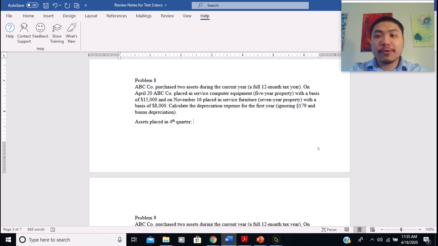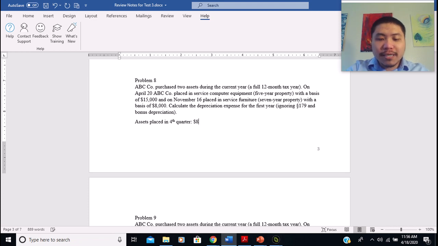We have to calculate this to be able to judge whether we use half-year convention or mid-quarter convention. In this case, we know that the firm put in service the furniture, which is $8,000.